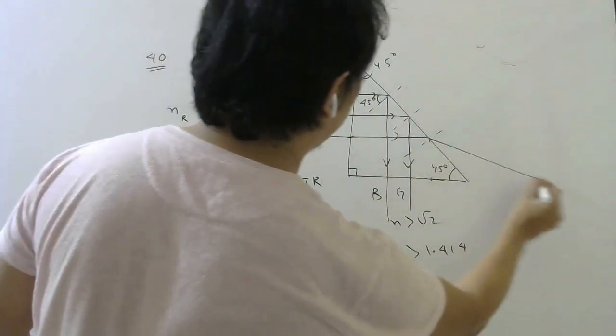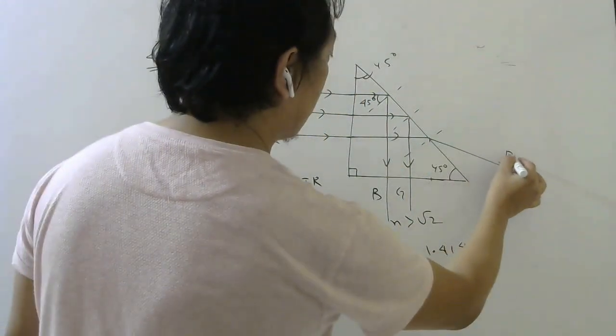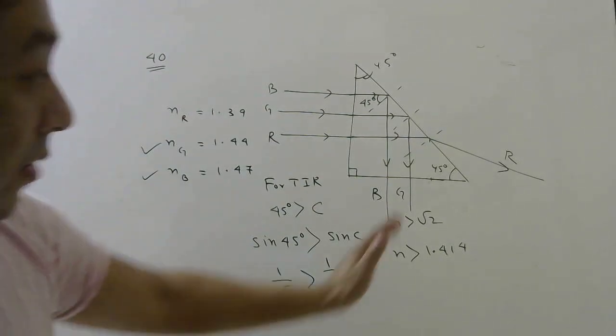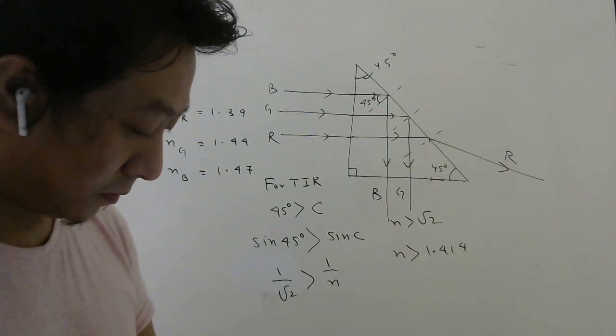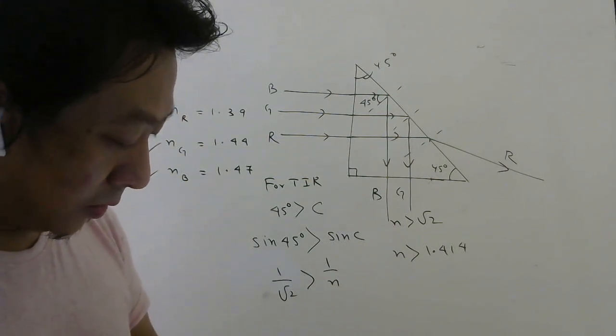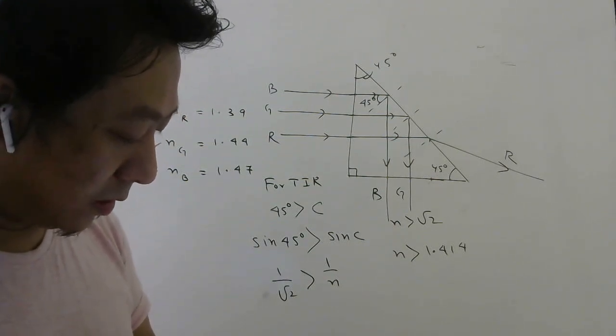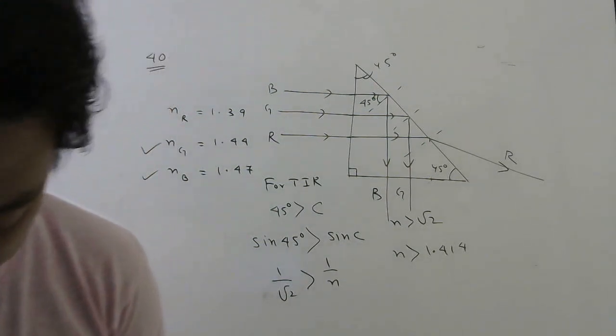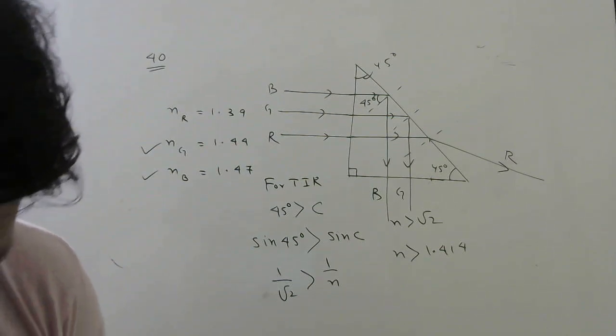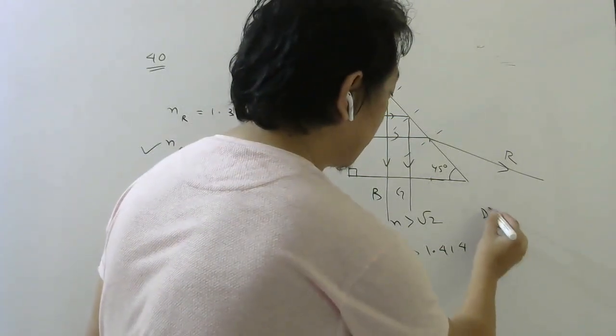This will come out. So red will come out. So you can see red is separated from green and blue colors. Separate the red color part from the green and blue colors. So option D. Option D.